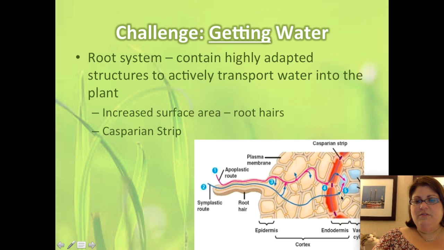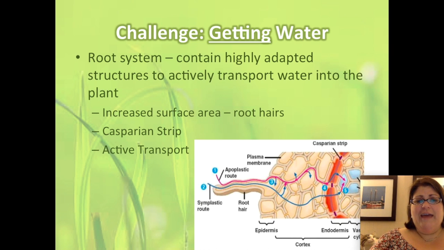This picture is of a cross section of a plant. The Casparian strip is this red structure. Water is pumped into the structure, and then the Casparian strip, which is made up of a waterproof material, essentially a waxy kind of material, prevents the water from diffusing back out of the root and out of the central area.